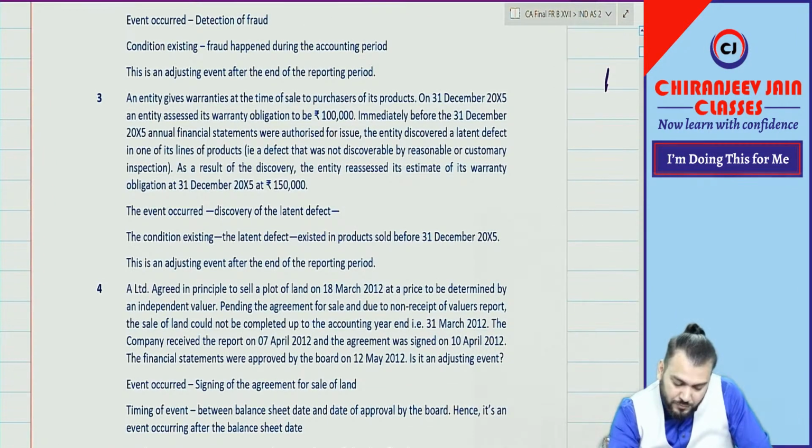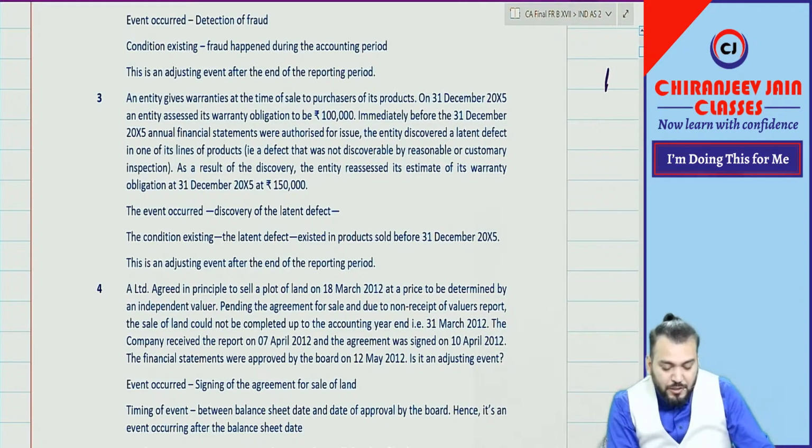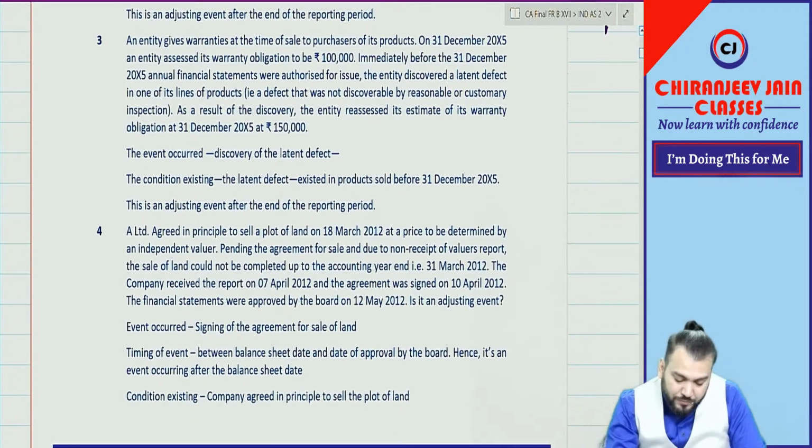A Limited agreed in principle to sell a plot of land on 18 March 2012 at a price to be determined by an independent valuer. Pending the agreement for sale and due to non-receipt of the valuer report, the sale of the land could not be completed up to the accounting year end, 31st March 2012. The company received the report on 7 April and the agreement was signed on 10th April. The financial statements were approved. Whether it is an adjusting event, tell me.